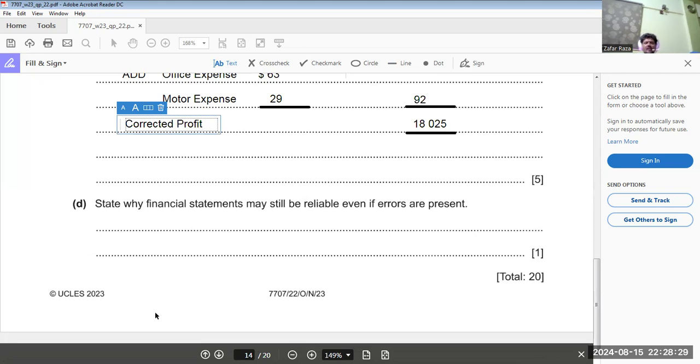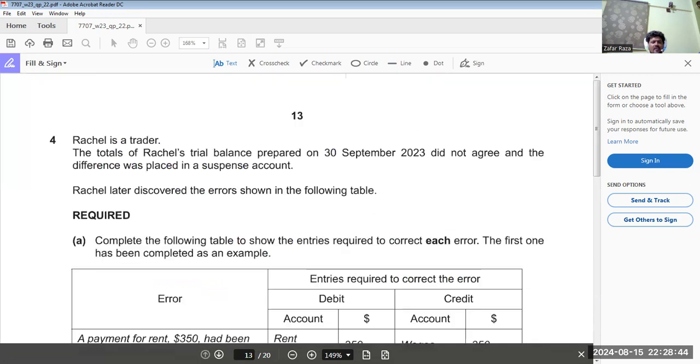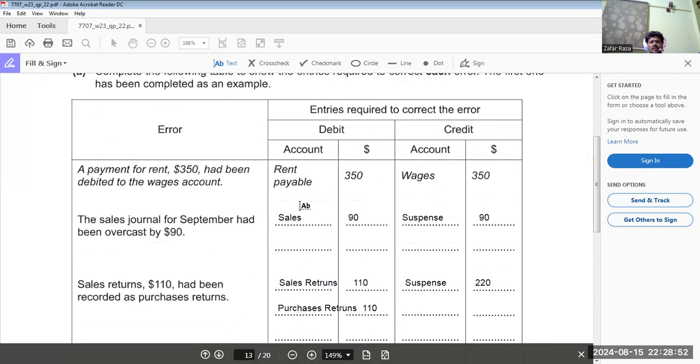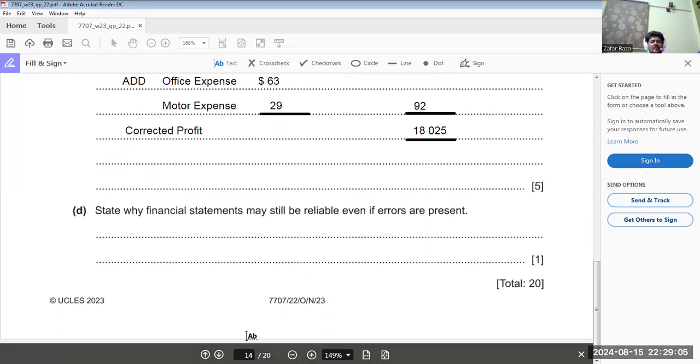Sometimes they are irrelevant or do not affect the trial balance agreement, and do not affect the total expenses and revenues. This first error, made by the examiner, is not going to affect the trial balance, not even the revenue. So that error becomes irrelevant.